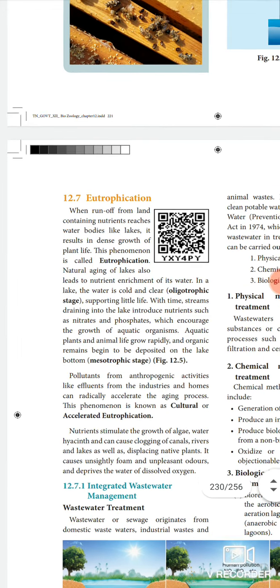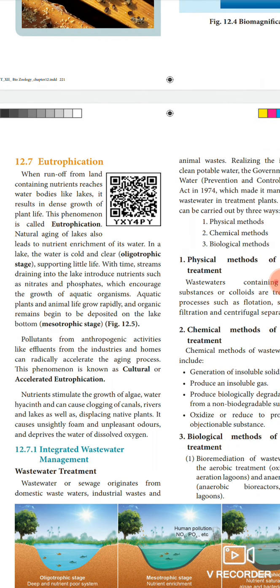Then next we see about eutrophication. What is meant by eutrophication? Eutrophication means some nutrients reach the lakes, and in that lake dense growth of plants is produced. That is called eutrophication. It consists of two stages: the oligotrophic stage and the mesotrophic stage. In the oligotrophic stage, the water is very cold and clear. That means it supports little life, meaning small organisms.